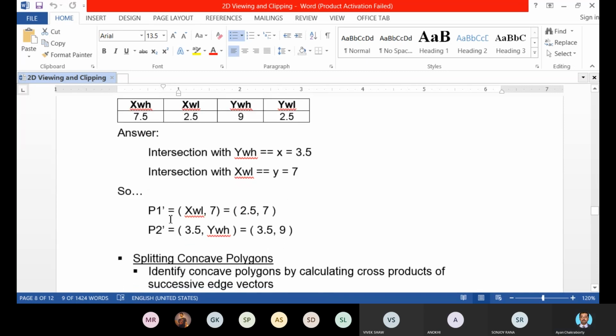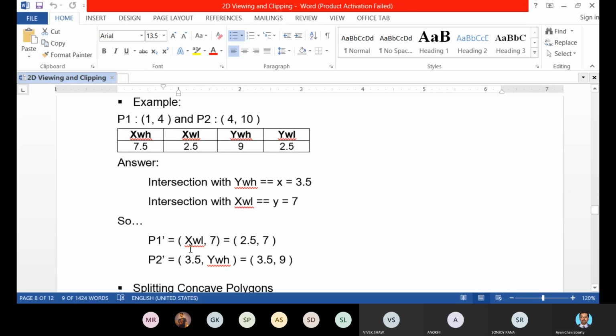So P1 dashed and P2 dashed, these two points are the intersection points. P1 dash is 2.57 and P2 dash is 3.59.